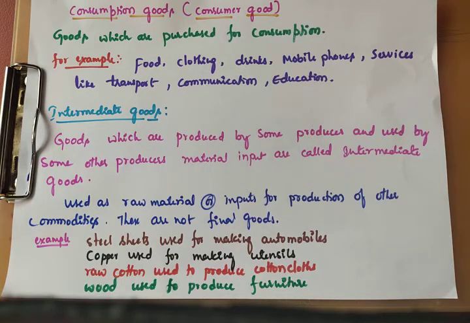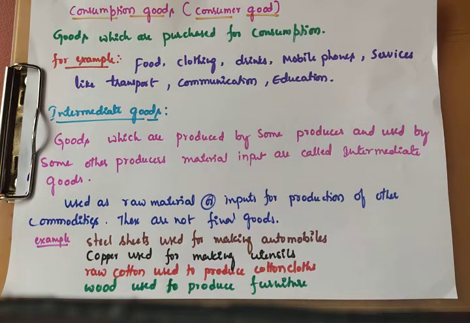So what are the goods which are purchased for consumption? Here we can see durable goods, semi-durable goods, non-durable goods.